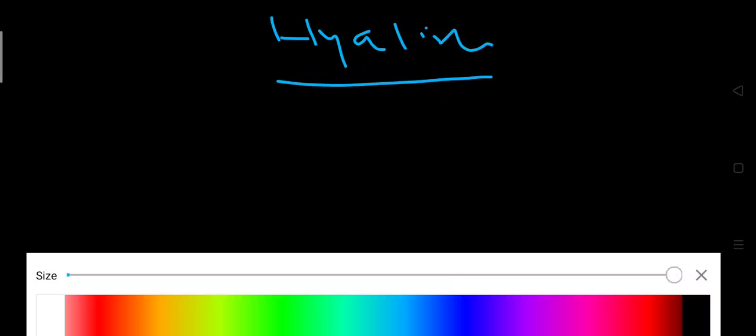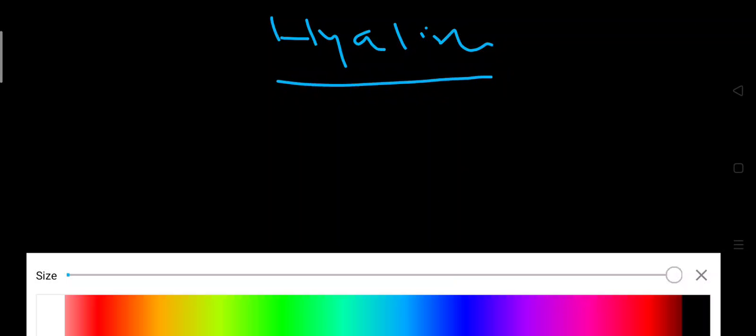First we will look at the name. Why is it named hyaline arteriosclerosis? Hyaline means anything which is glass like, translucent, not transparent but translucent, like a glass. Any material that is glass like and translucent is called hyaline. That is the reason it is called hyaline arteriosclerosis, because the material deposited in the artery wall, which causes hardening, has a glass like appearance.